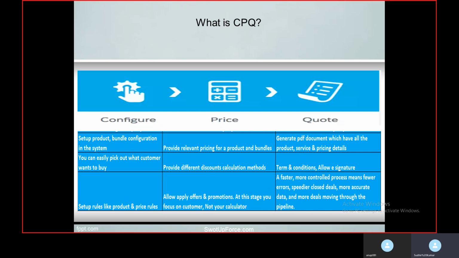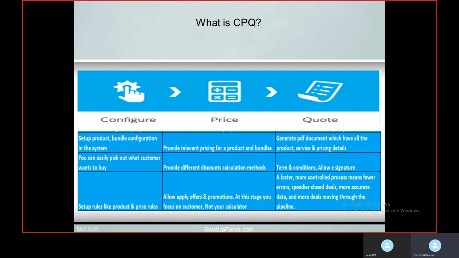These things come under product rule, and for price rule you can also set up some price rules, like you have some customers who are all buying in bulk quantity, so you can set up price rule as per customer needs.